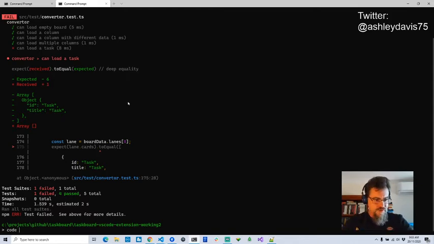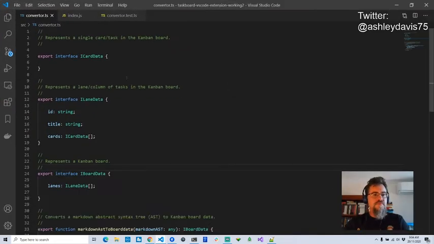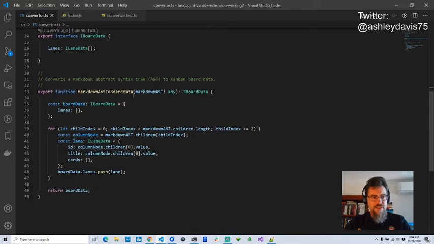So I'm just going to open Visual Studio Code from this directory to open my project. You can see here in converter.ts I've got the function that I'm testing, which is converting a markdown abstract syntax tree to Kanban board data. If any of that sounds confusing, please watch the previous sessions. I don't really want to have to explain it all again.